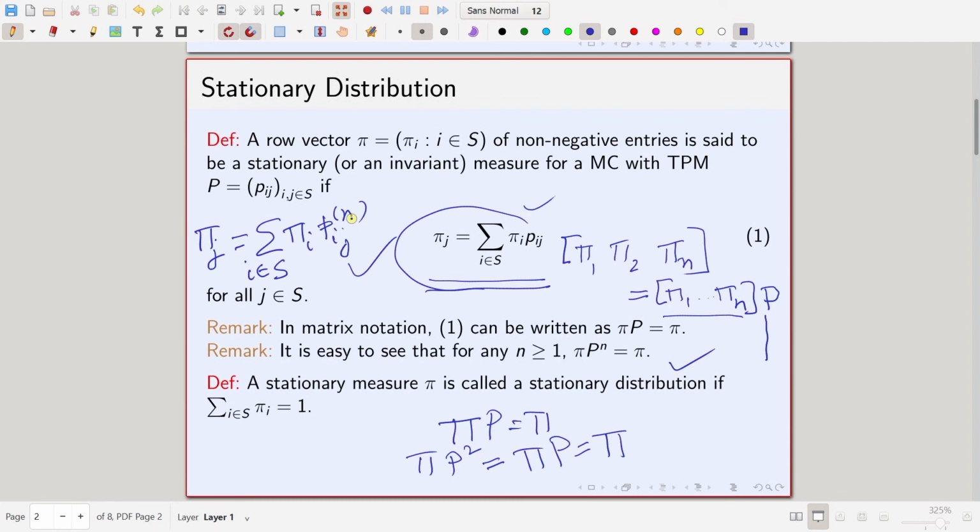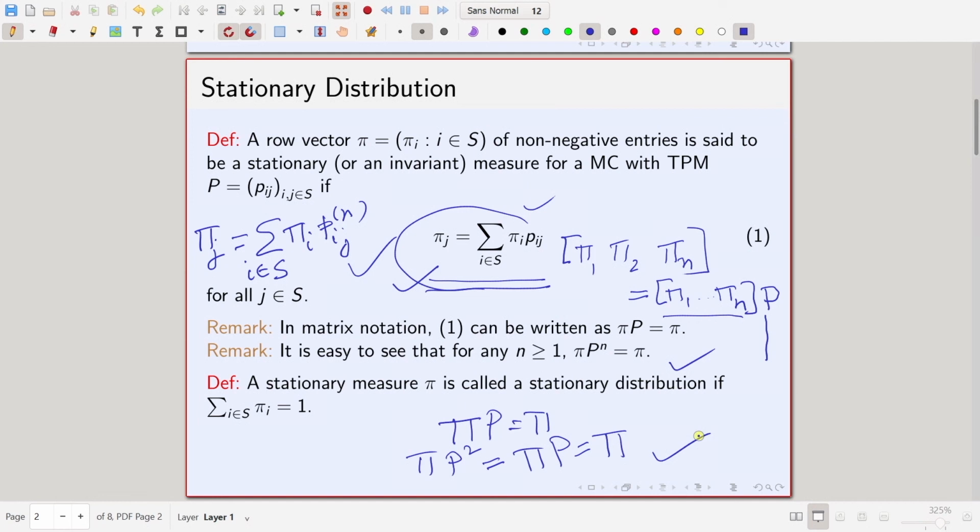So, the condition pi j equal to the sum over i belonging to S of pi i P_ij also says that it should satisfy pi j equal to the sum over i belonging to S of pi i P_ij^(n), and the reason I have explained here.